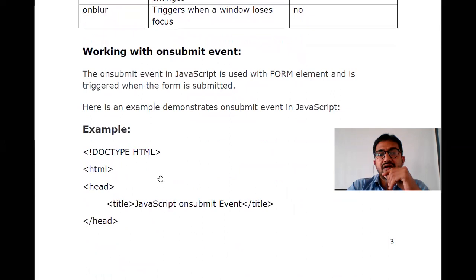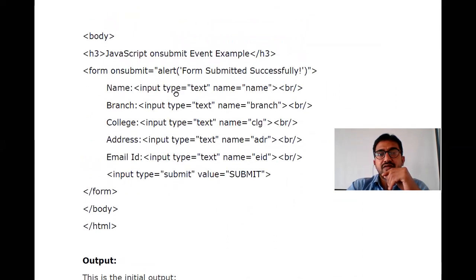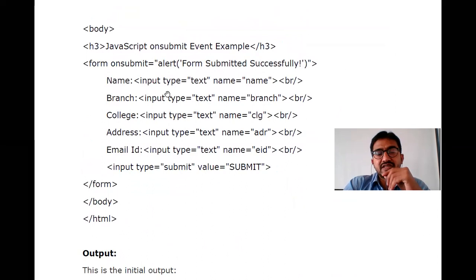Now working on onsubmit. Onsubmit is a small program here. Normally I'm not explaining the body and everything. We're just going to the logic. I'm creating a form where onsubmit equal to alert message: Form submitted successfully. Here onsubmit is an attribute. I am creating a text field, type equal to submit button. Whatever name, branch, college name, address, email ID I have entered, once I click on that, I need to get a message called form submitted successfully. So when I click this submit button, this action has to be performed. That is how it is going to be triggered over here.